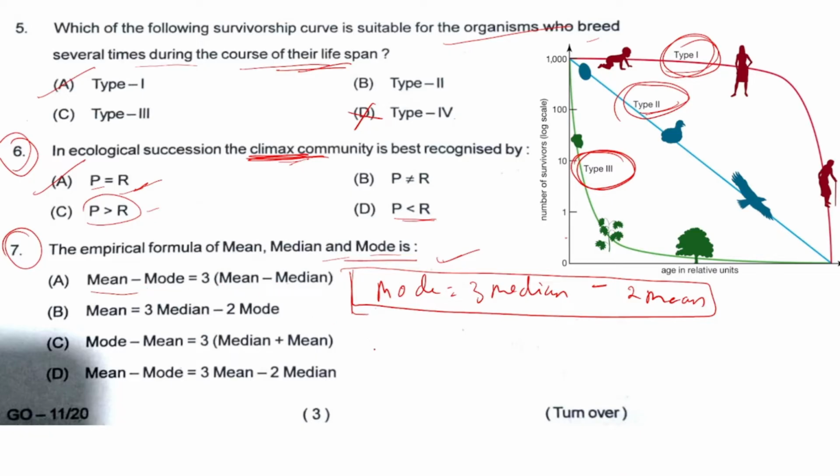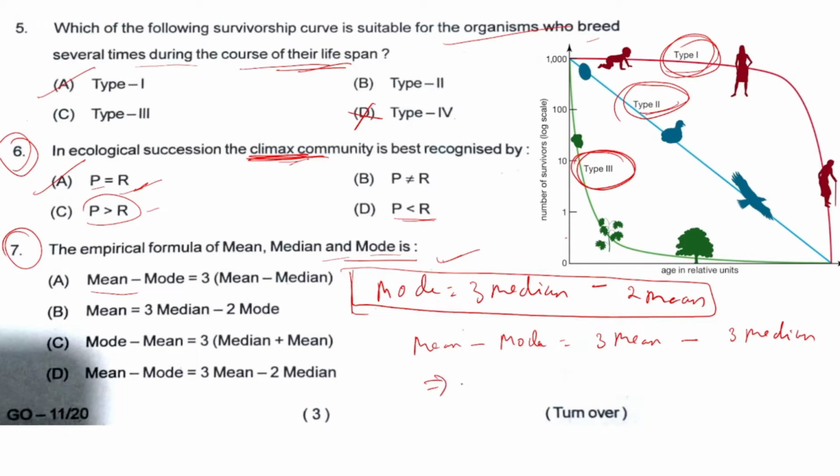Let's open the bracket. If we open the bracket, mean minus mode is equal to 3 mean minus 3 median.